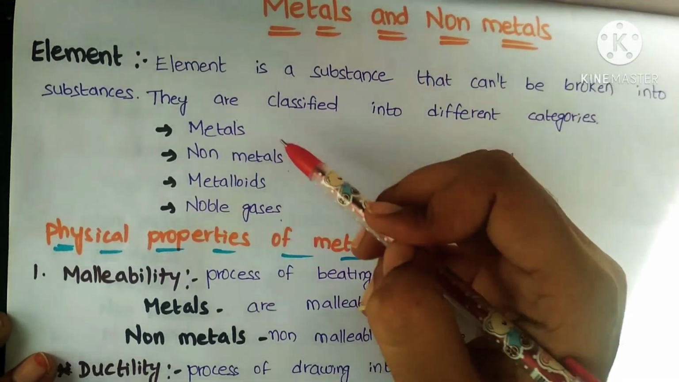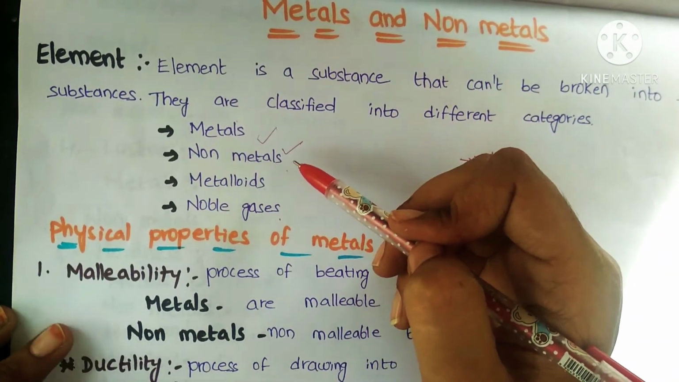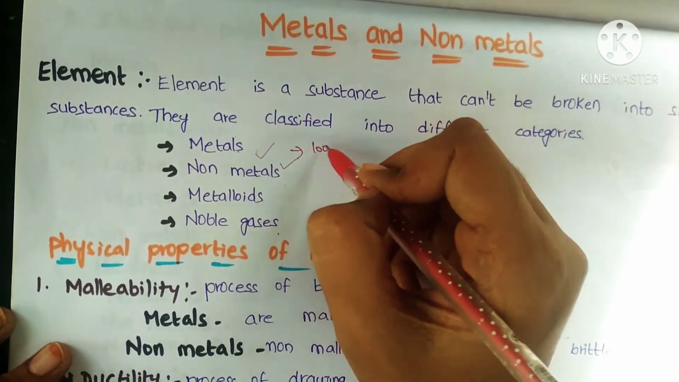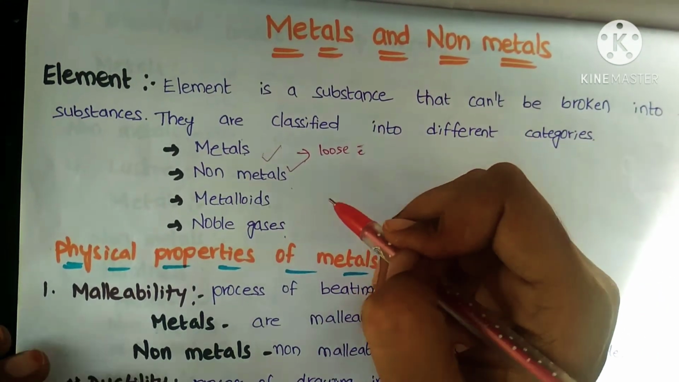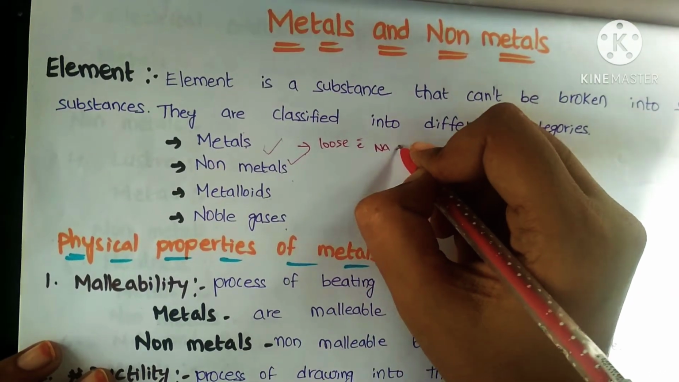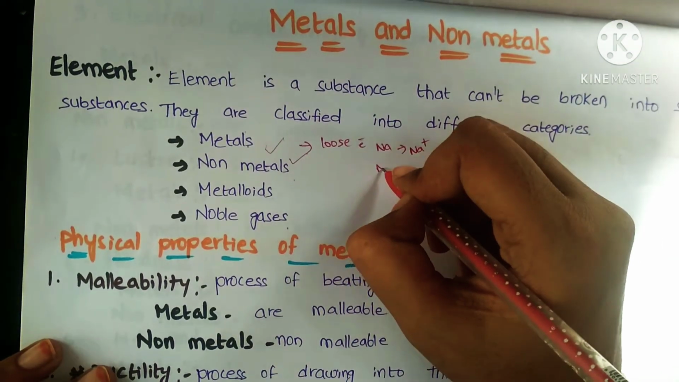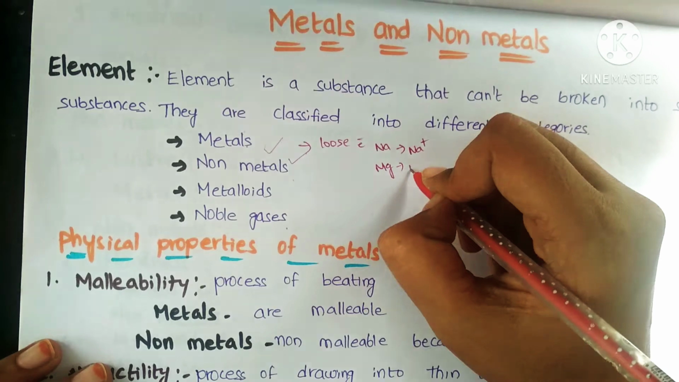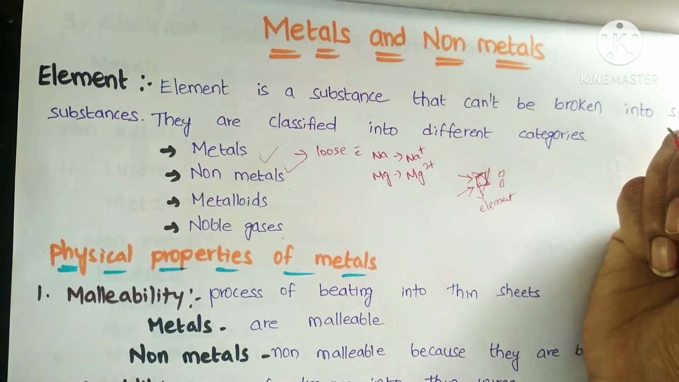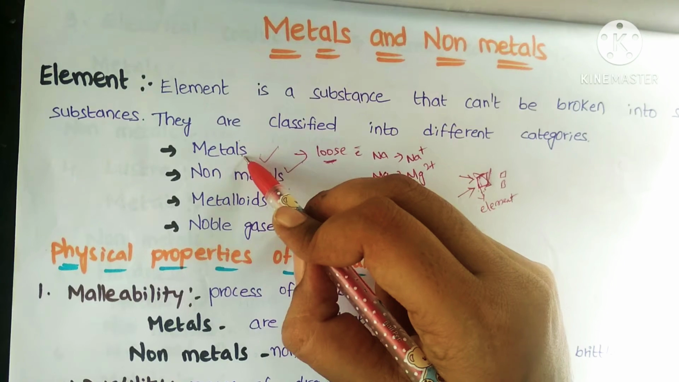Now our topic is metals and non-metals. So what is a metal and what is a non-metal? A metal is any substance which is able to lose its electrons. Metals compulsorily have to lose electrons. For example, sodium can easily lose 1 electron and convert into Na plus ion. Magnesium loses 2 electrons and converts into Mg2 plus. Like that, any substance that is able to lose electrons readily is called a metal.